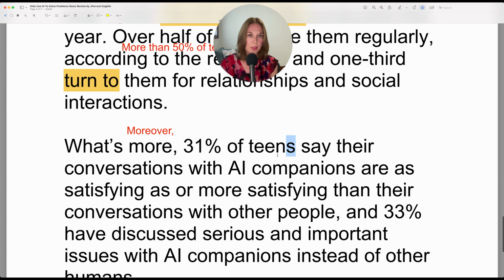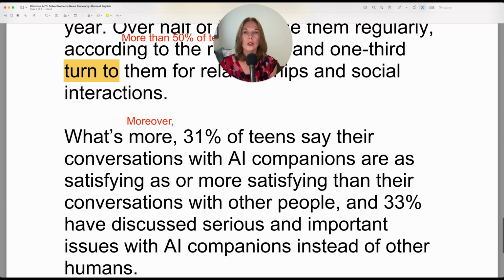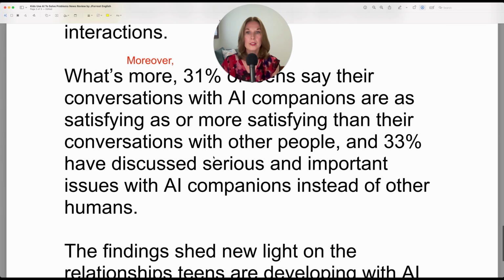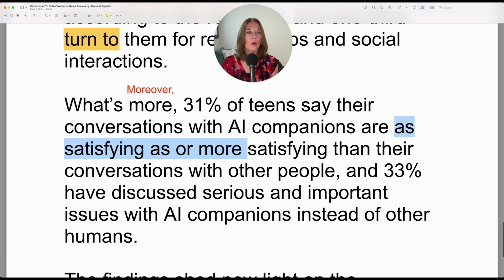31% of teens say their conversations with AI companions are as satisfying as or more satisfying than their conversations with other people. Okay, here. So as satisfying as. This is your adjective, and then you need as before and after.